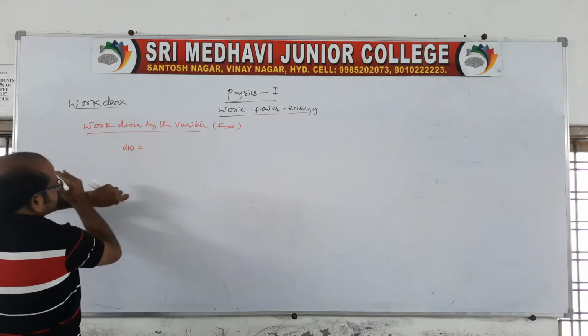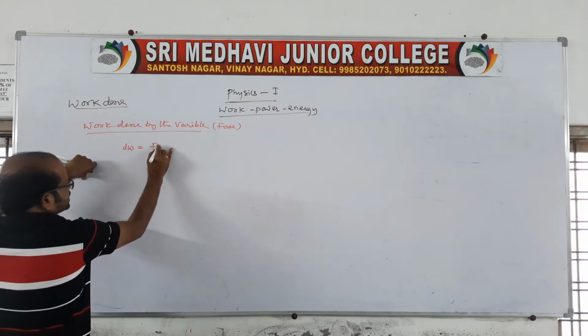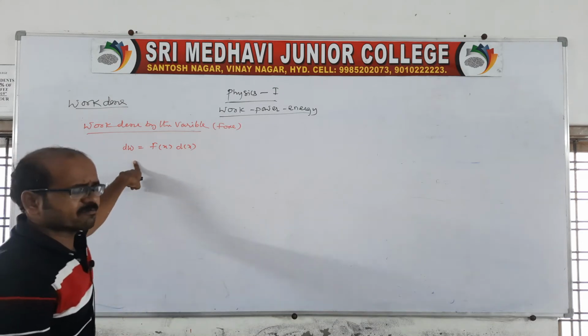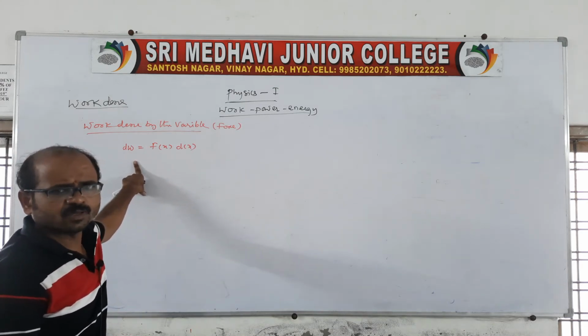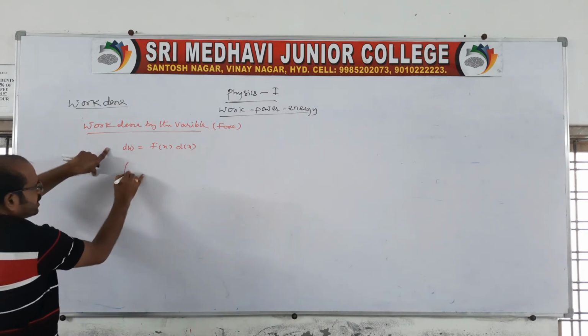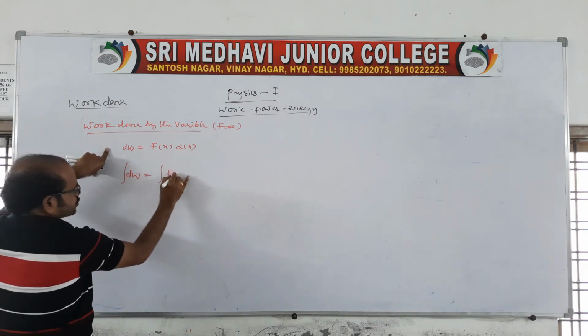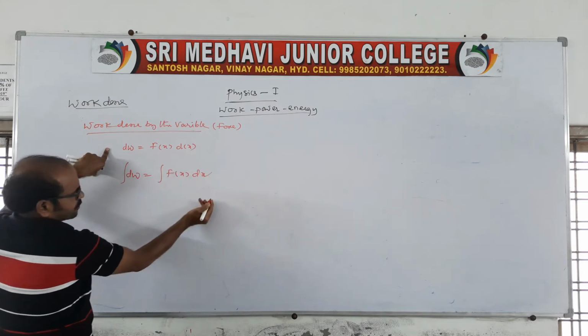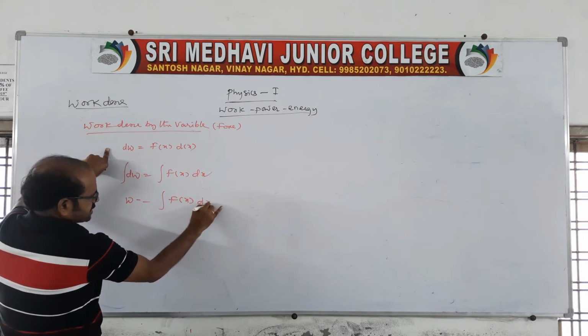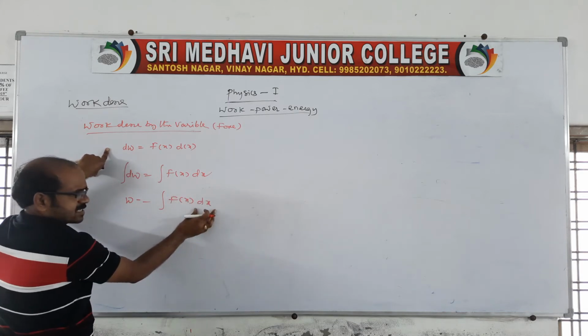A small amount of work is done when there is a force Fx through a displacement dx, that is, work done equals force into displacement. In this situation the integration method should be applied. Therefore work done is equal to the integral of F of x dx. He will give you F of x and dx.